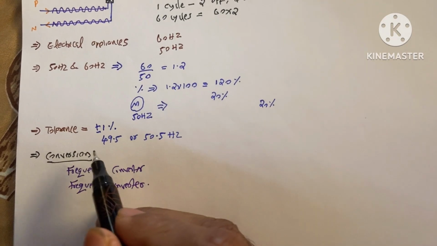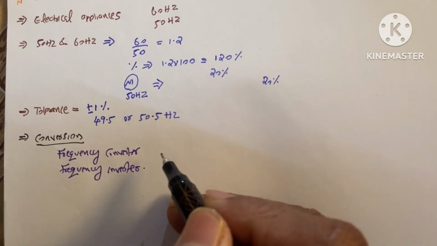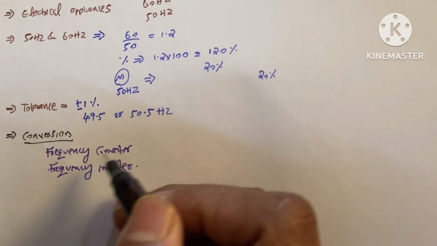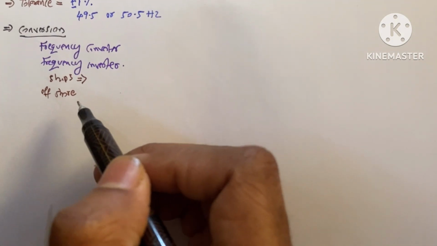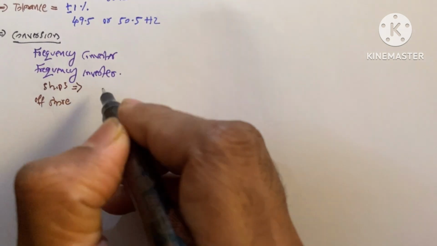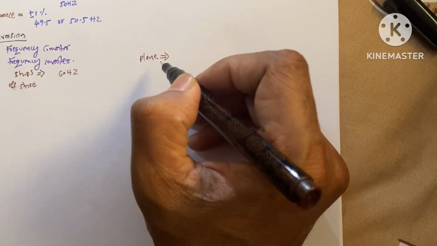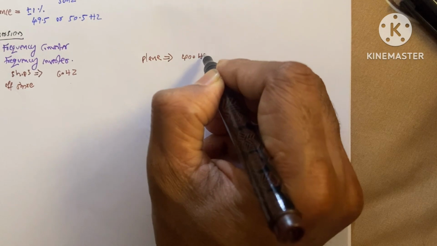Now about the conversion. If I want to change my frequency from 50 hertz to 60 hertz, I can use these devices: frequency converter or frequency inverter. In ships and offshore related applications, we normally use 60 hertz frequency. And in the case of aeroplanes, we normally use 400 hertz power supplies.